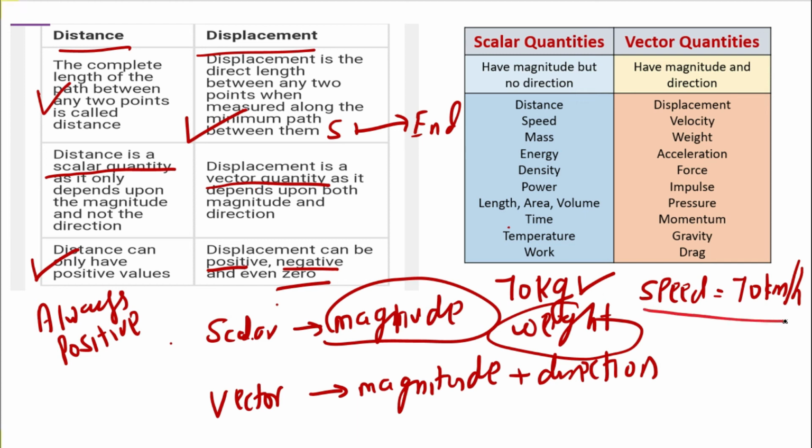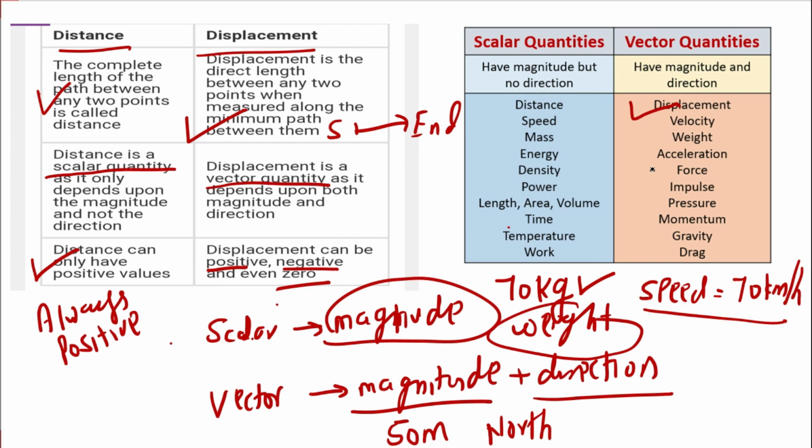Same goes with other values, like temperature, time, length, area. So many things come under scalar quantity, where you have to just specify the magnitude, no direction is required. But there are some quantities in which, along with the magnitude, you also have to specify direction. Let's take an example of displacement. Let's say the displacement is 50 meters. Along with the value, I have to also specify the direction. That means 50 meters to the north side. This becomes my vector.